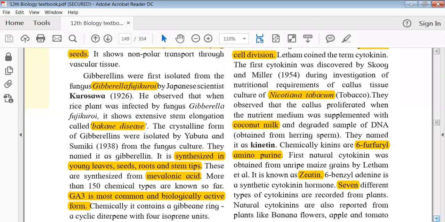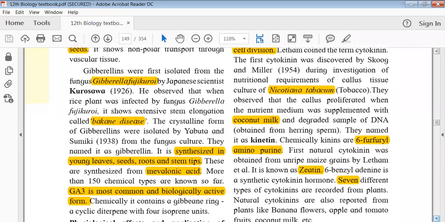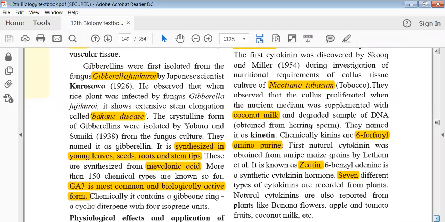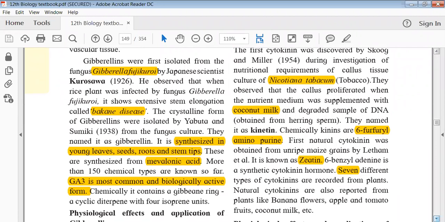So it is also synthesized in young leaves, seeds, roots and stem tips. So these are some locations where this particular hormone is produced. In case of auxin, where was it? It was just in the tips of the plant and the meristematic tissue. In this case, it is in the tips, and along with that, it is also present in leaves, seeds and roots as well. So this is one point you should note down.